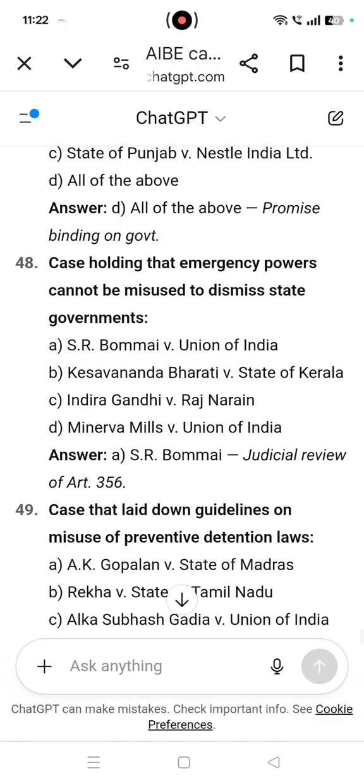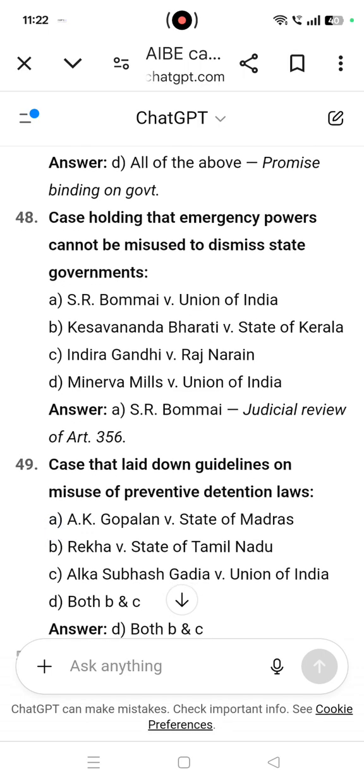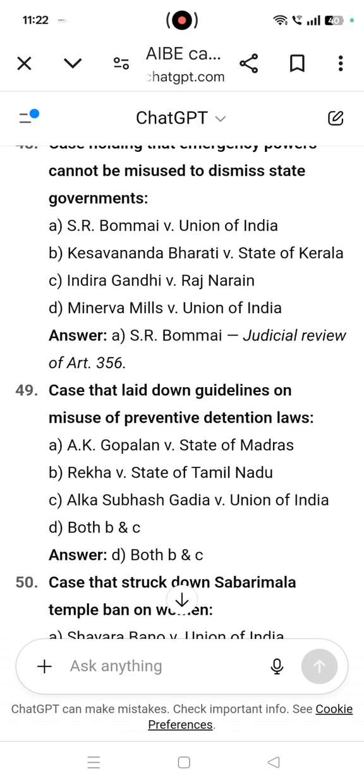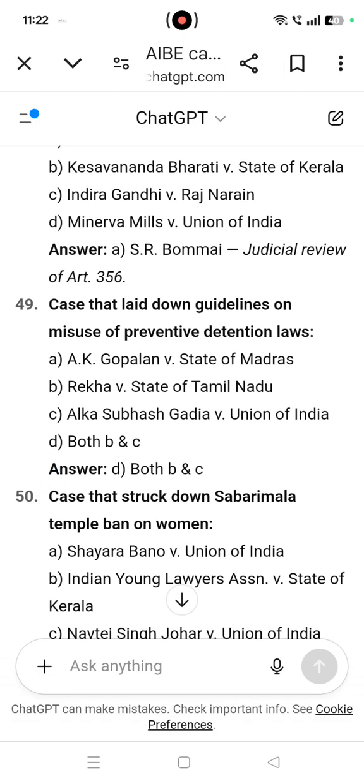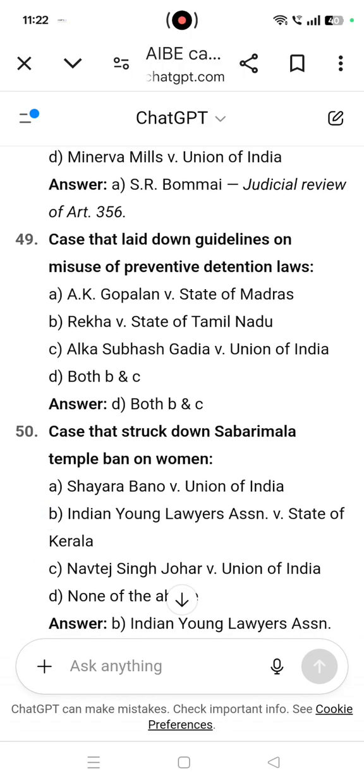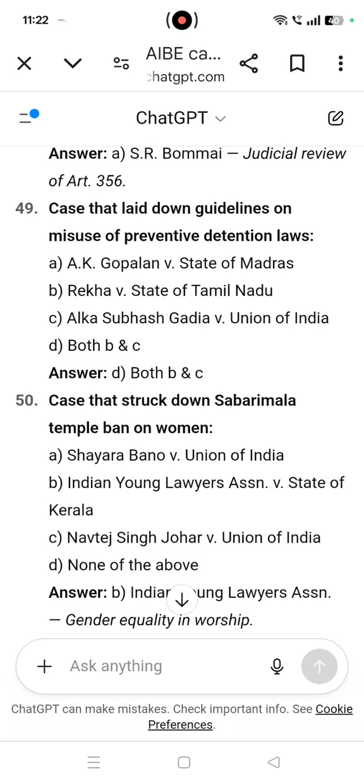Case holding that emergency powers cannot be misused to dismiss state governments. That is S.R. Bommai versus Union of India, about the judicial review of Article 356. Case that laid down guidelines on misuse of preventive detention laws: Rekha versus State of Tamil Nadu. Alka Subhash Gadia versus Union of India.